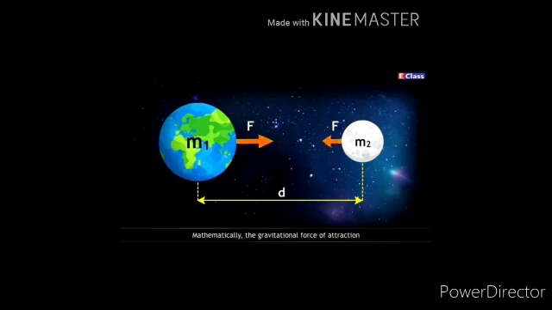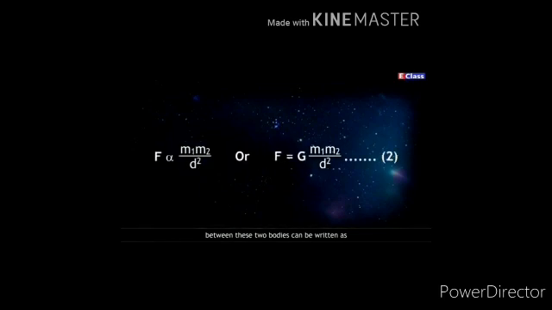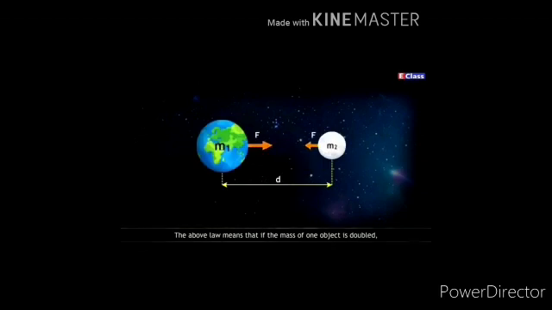Mathematically, the gravitational force of attraction between these two bodies can be written as F is proportional to m1 m2 upon d square. Replacing the sign of proportionality by the sign of equality, we get F is equal to capital G m1 m2 upon d square. Here capital G is the constant of proportionality and is called the universal gravitational constant.